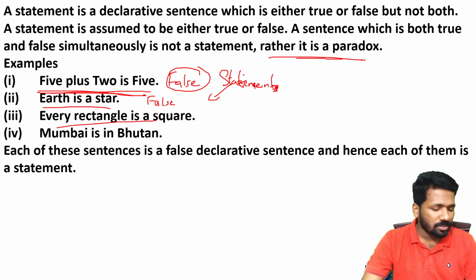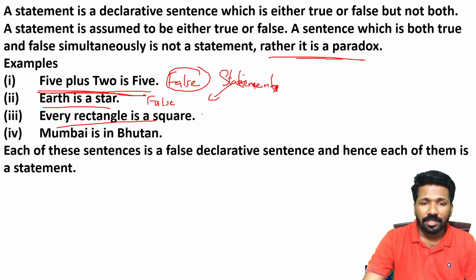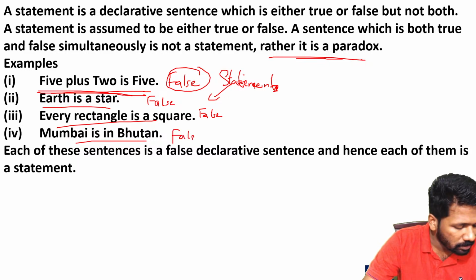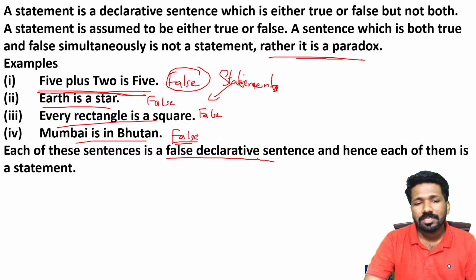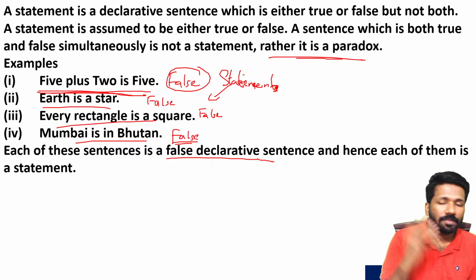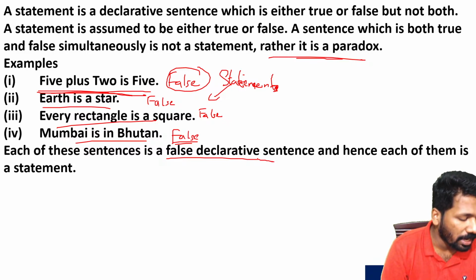Every rectangle is a square, that is wrong. Every square is a rectangle, that is true. So every rectangle is a square is a false statement, still it is a statement. Mumbai is in Bhutan is clearly false, still it is a statement. All these are statements because they clearly declare something that is false. There is no confusion whether it is true or false. That is why all these four examples are statements.